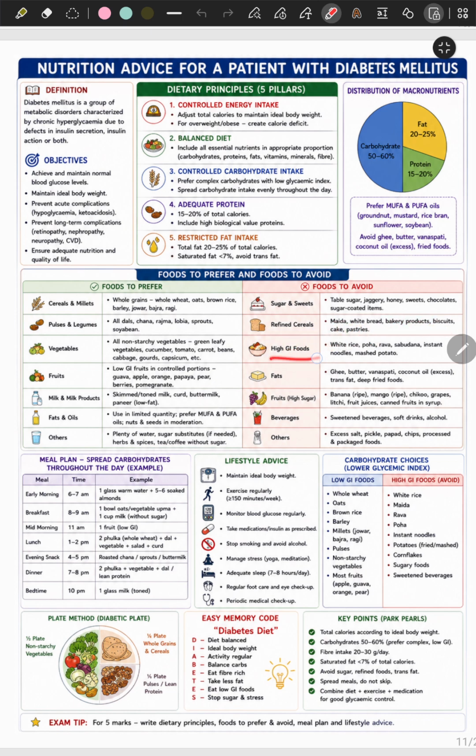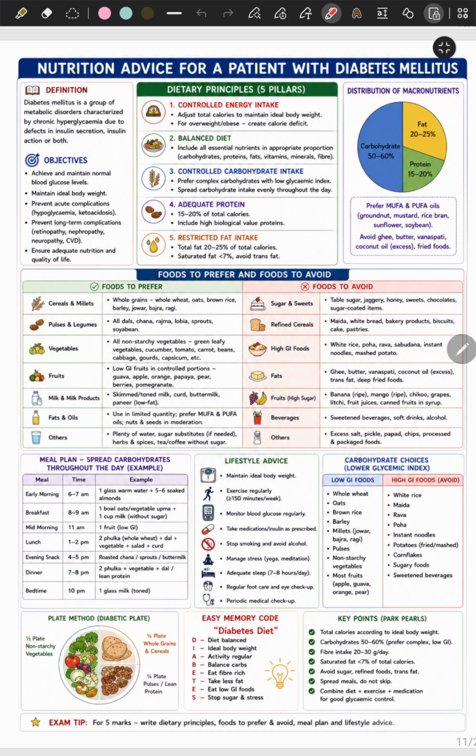maida, etc. High GI foods like white rice, poha, noodles, instant noodles, mashed potato. Fats like ghee, butter, vanaspati, coconut oil. Fruits, banana ripe, mango ripe, chiku, grapes. Beverages, sweetened beverages, soft drinks, alcohol. Others, excess salt, pickle, papad, chips. So these are the foods that have to be avoided.